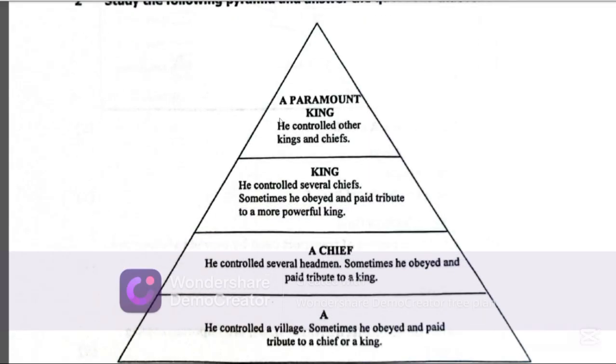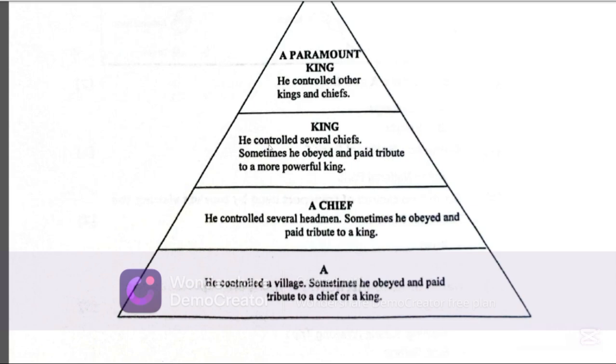Now, we have a paramount king. He controlled other kings and chiefs. Then we have a king. He controlled several chiefs. Sometimes he obeyed and paid tribute to a more powerful king. Then we have a chief. He controlled several headmen. Sometimes he obeyed and paid tribute to a king. Then we have at A, he controlled a village. Sometimes he obeyed and paid tribute to a chief or a king.